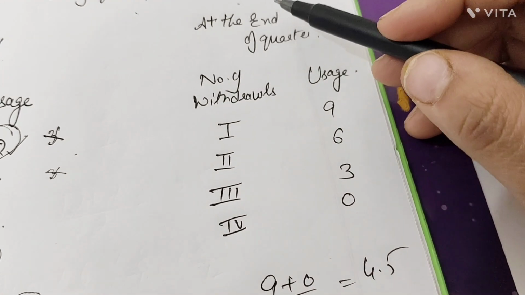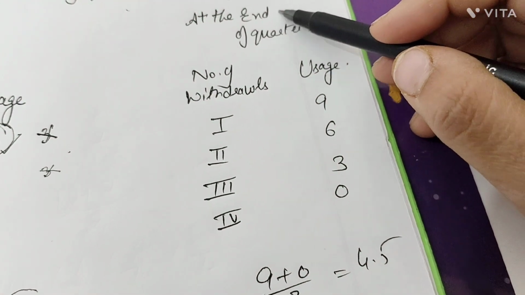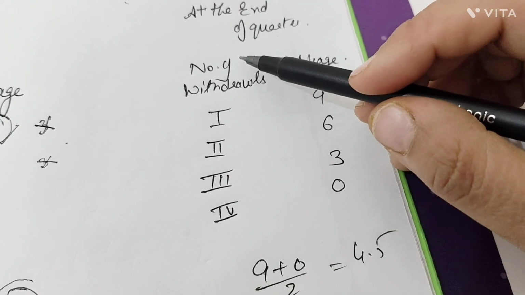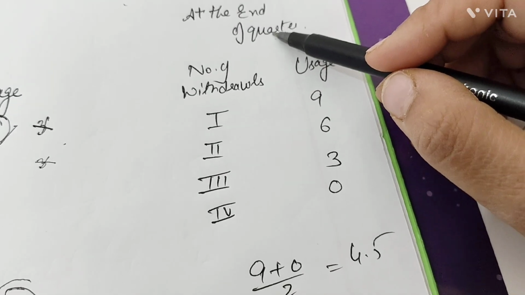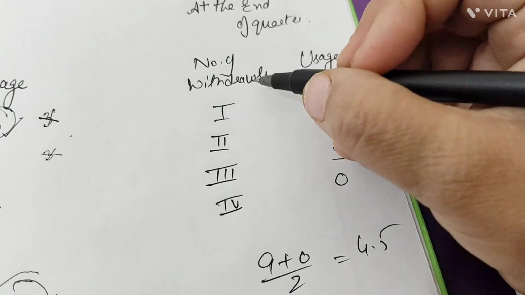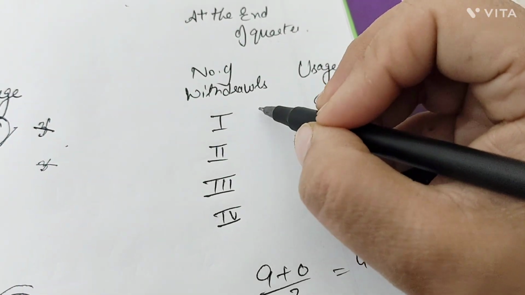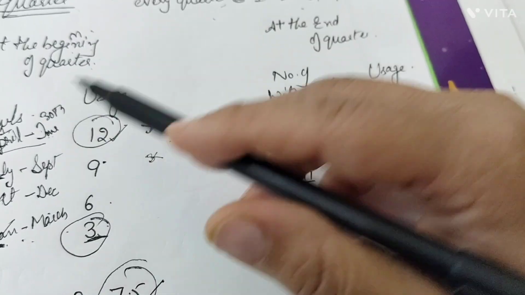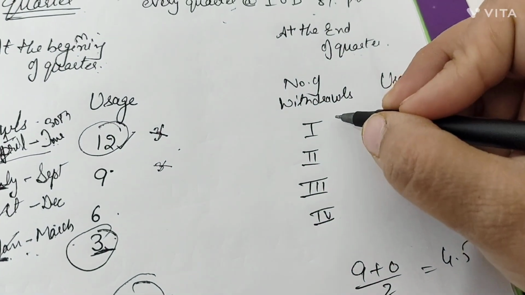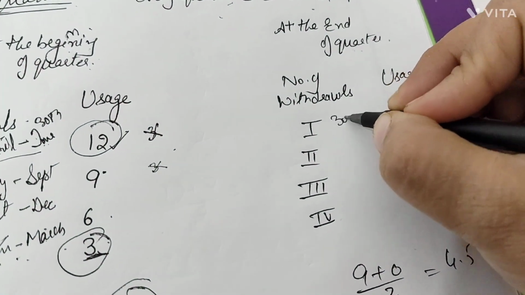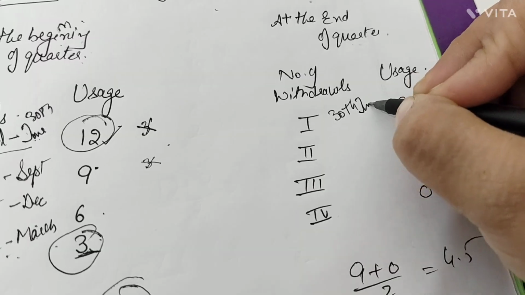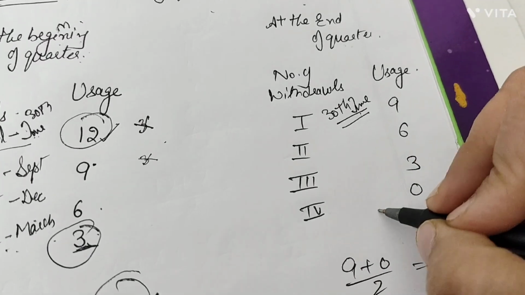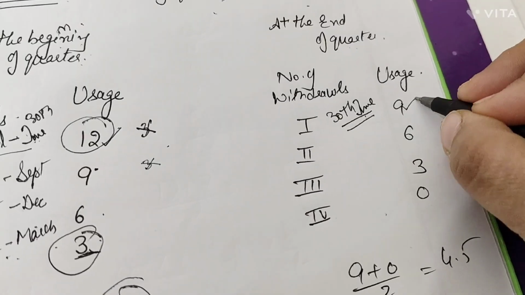Now the second case is when the withdrawals are made at the end of the quarter. That means the first withdrawal was on the ending date of the first quarter, that was 30th June or 1st July. You can say 30th June was the first date of withdrawal. How many months were pending to make use of this withdrawal?